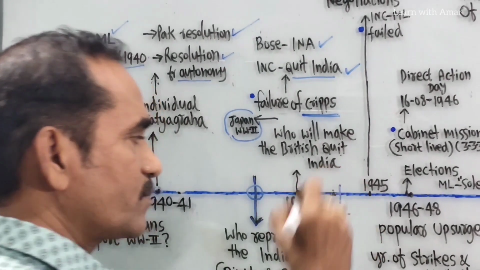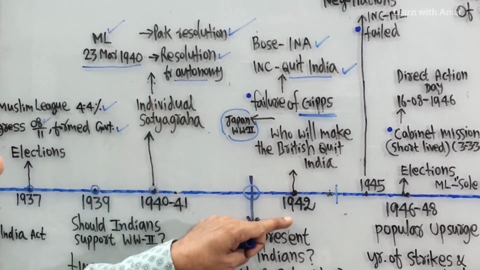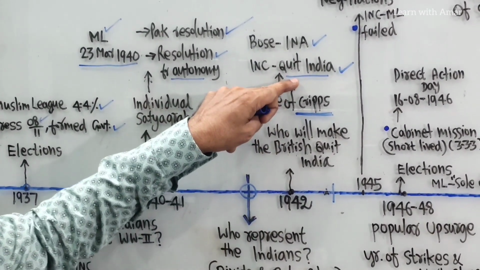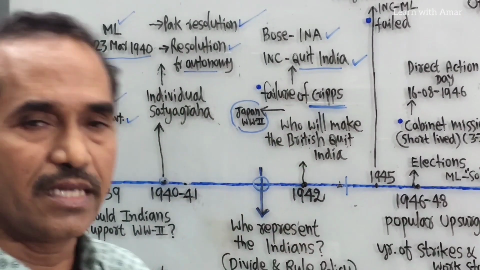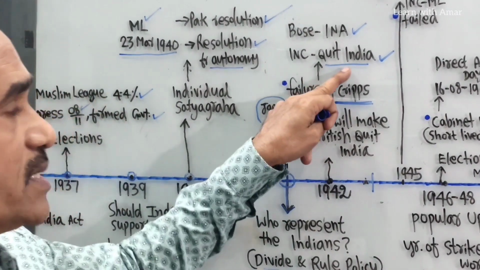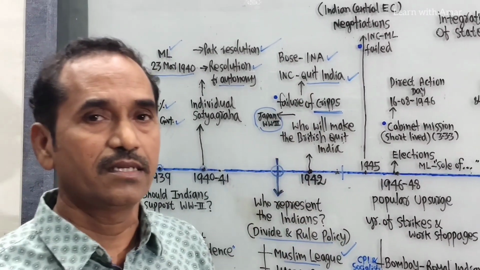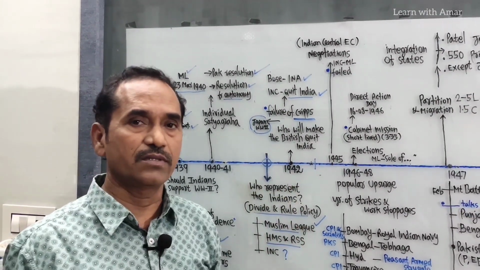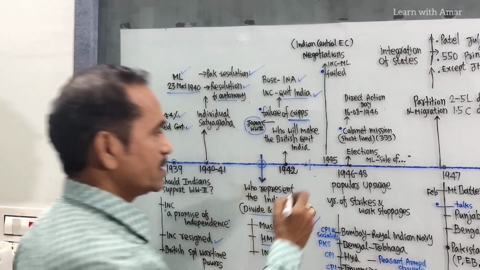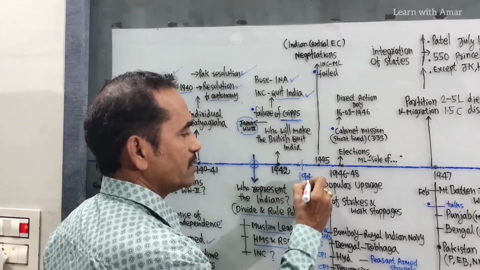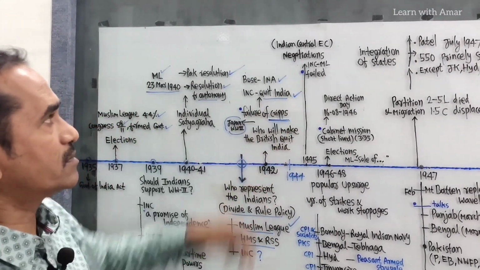Now, what about this time in 1942, during the Quit India movement? We want to tell 2-3 points. It started in 1942. Mahatma Gandhi gave a call, do or die. He was sent to jail. Though Mahatma Gandhi was in jail, many young activists took this movement forward. Especially we discuss the socialists from the Congress party, Jayaprakash Narayan. Such socialists were very active during this movement. Okay, now 42 is over. Then in 1944, Mahatma Gandhi was released from jail.